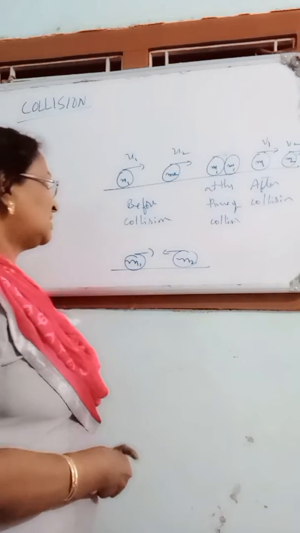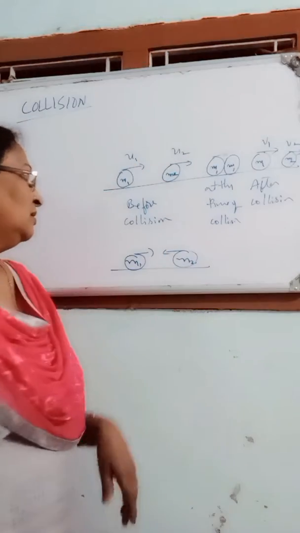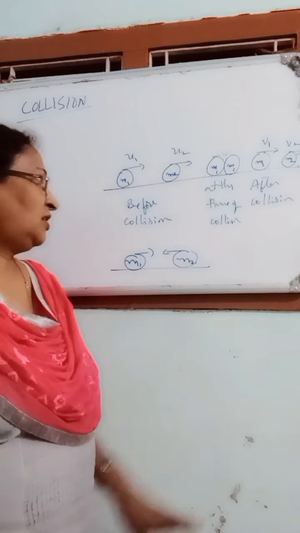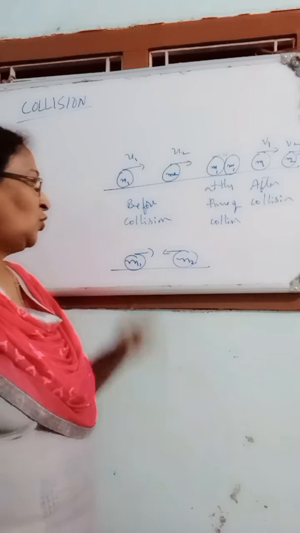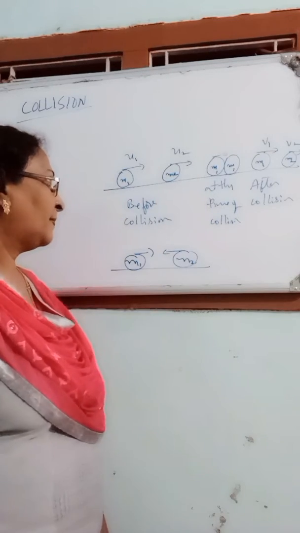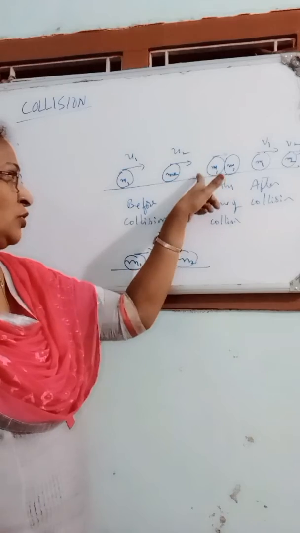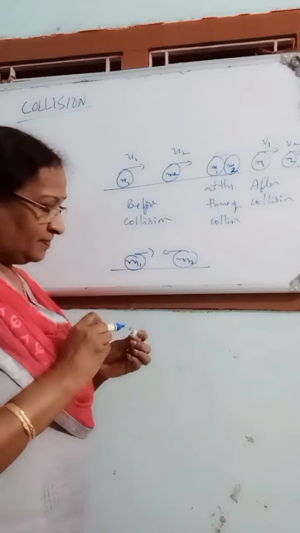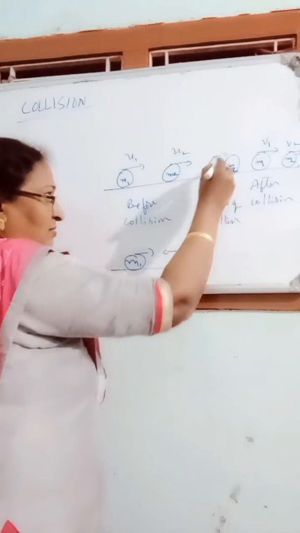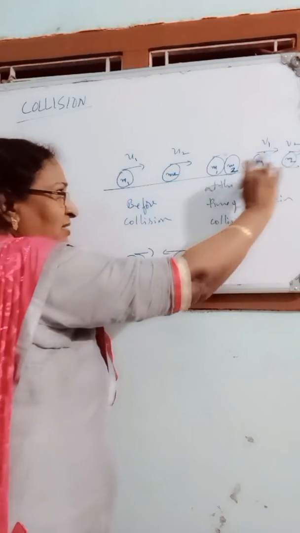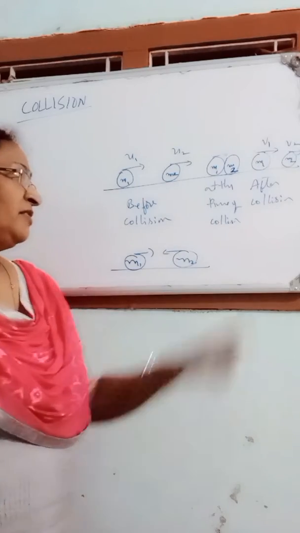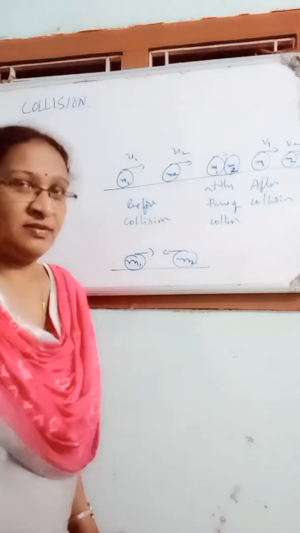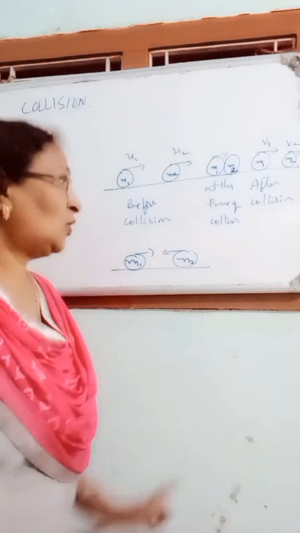Here we have two masses m1 and m2. They are moving with velocities u1 and u2 towards the positive x direction. After some time, those two masses approach each other, and this is collision. After collision, they again move separately with velocities v1 and v2. This is one-dimensional collision. So how does collision take place?